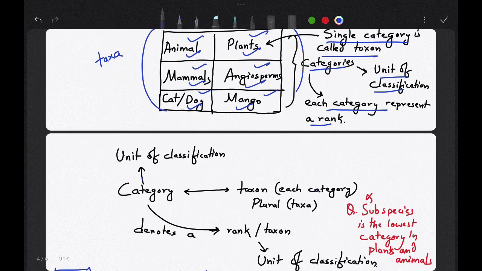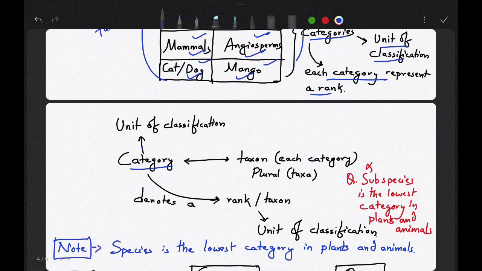Okay. Now category, note this down. Categories are called taxon. So each category is termed as taxon, a unit of classification. Okay. What is the unit of classification? Category is the unit of classification.